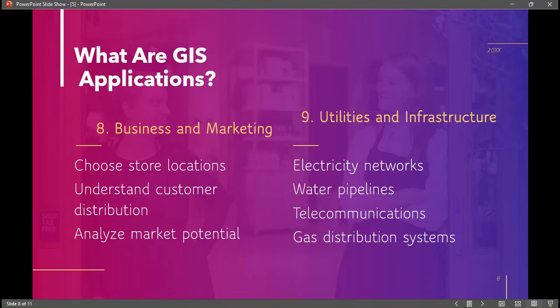Number eight, in business and marketing, it helps in choosing store locations, understanding customer distribution, and analyzing market potentials. Then lastly, number nine, utilities and infrastructures: electricity networks, water pipelines, telecommunications, gas distributions.